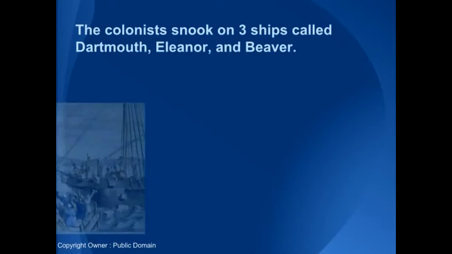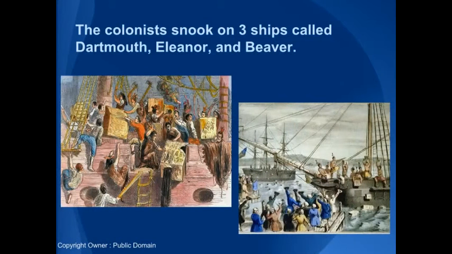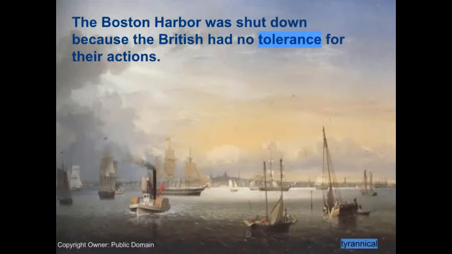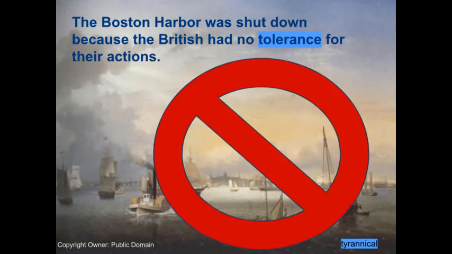Because the colonists were so angry, this led them to disguise themselves as Native Americans and sneak onto 3 ships that contained the tea. Then they dumped 92,000 pounds of the tea into the ocean as a protest against the Tea Act. Colonists' actions made the British extremely angry, so the British shut down the Boston Harbor. Because the harbor was shut down, colonists lost their jobs and thought the British were even more tyrannical.